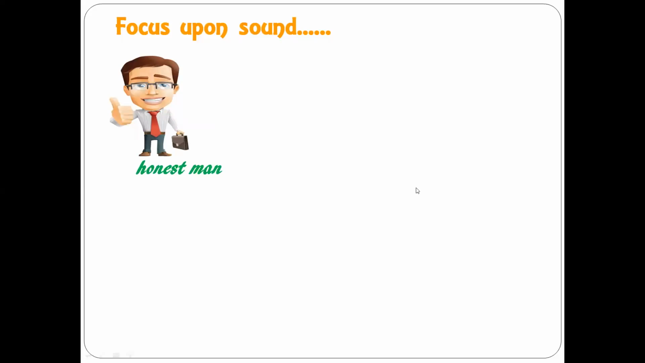Now, one thing to understand here is that we have to focus upon the sound, right? We don't have to focus upon the letters. So look over here. I'm talking about an honest man, right? Now this word honest has a sound like this, "honest," right? So when you talk about the sound of this adjective, honest, here it is giving you a sound of a vowel. Because here it is giving you a sound of a vowel, that is why we are making use of article "an," right?